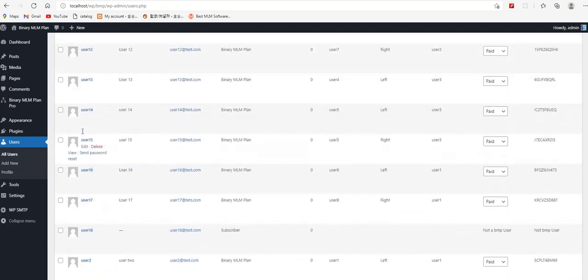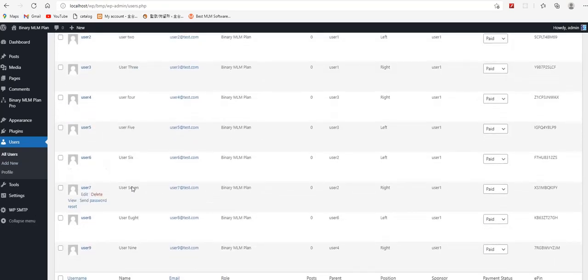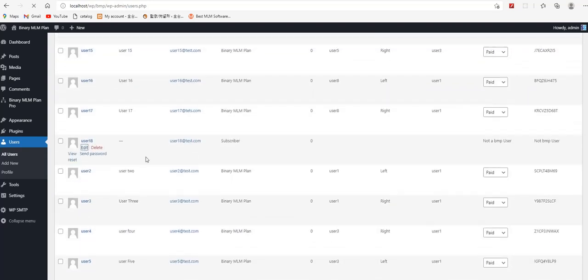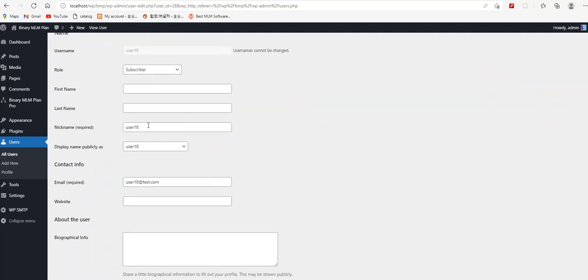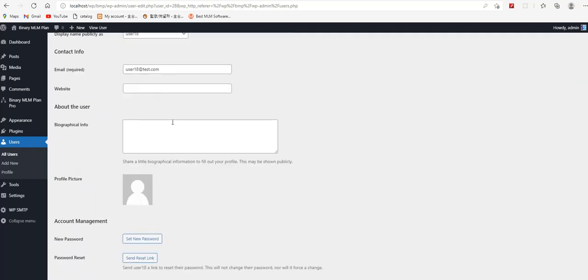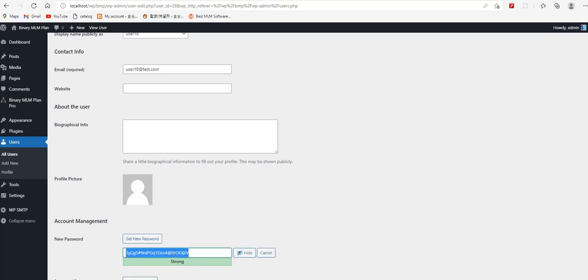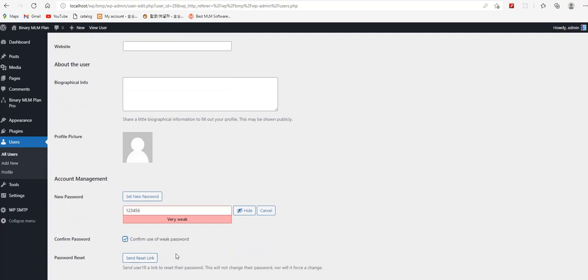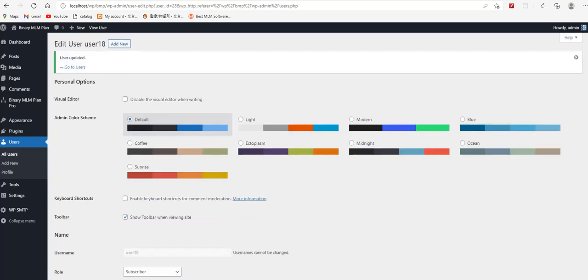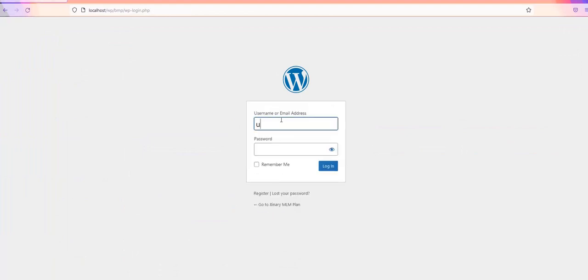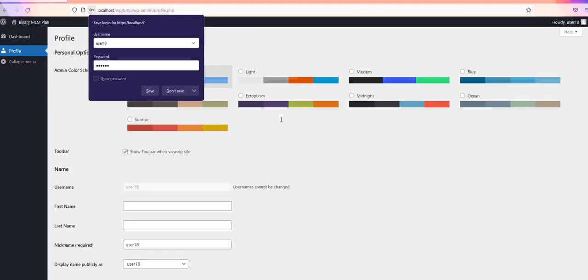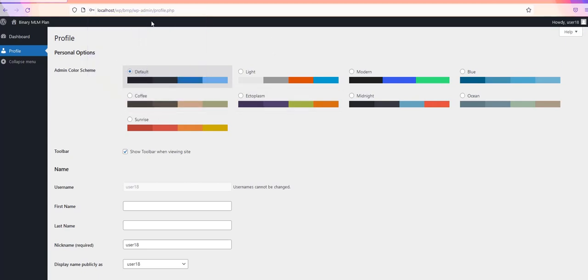Okay, so this is user 18. I am changing the password here, setting the password to 123456 for the registration part. Okay, update user. Here I am logging in as user 18 with 123456. As I click here, this has come on this one.